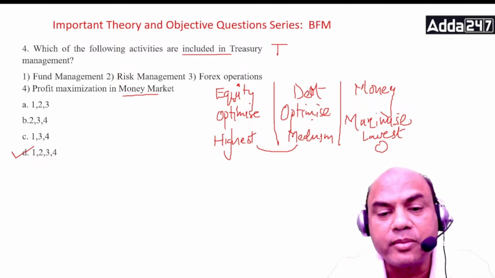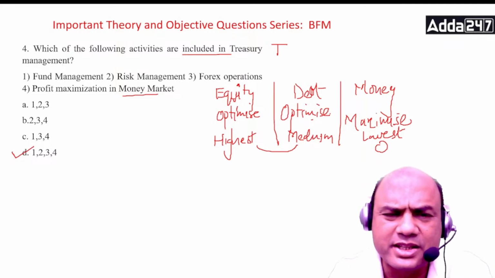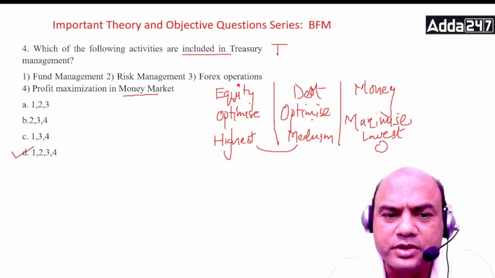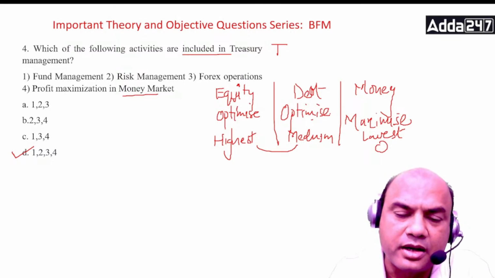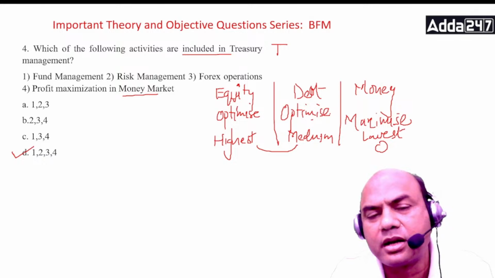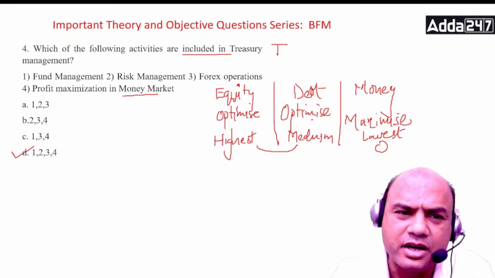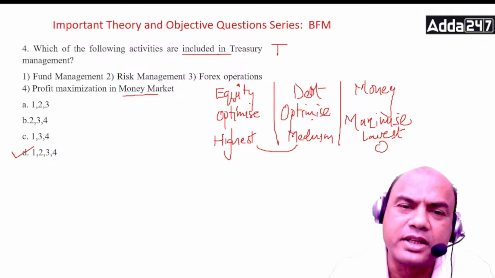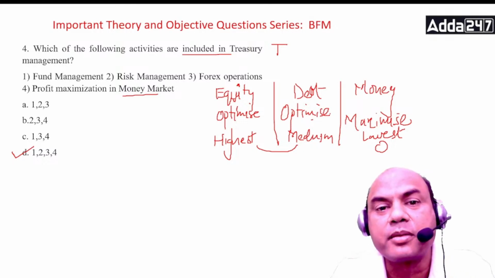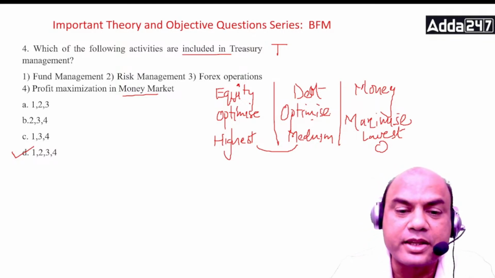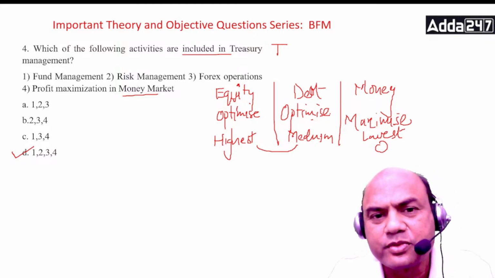Kindly note fund management, risk management and forex. Profit maximization, you understand, means I have to increase my profit. That's a simple logic. In the money market, remember, the major advantage is you don't have a credit risk, mainly credit risk, okay? Because we generally deal in those bonds which are triple A plus. Now, fund management, risk management, and forex. Here, what is this fund management?